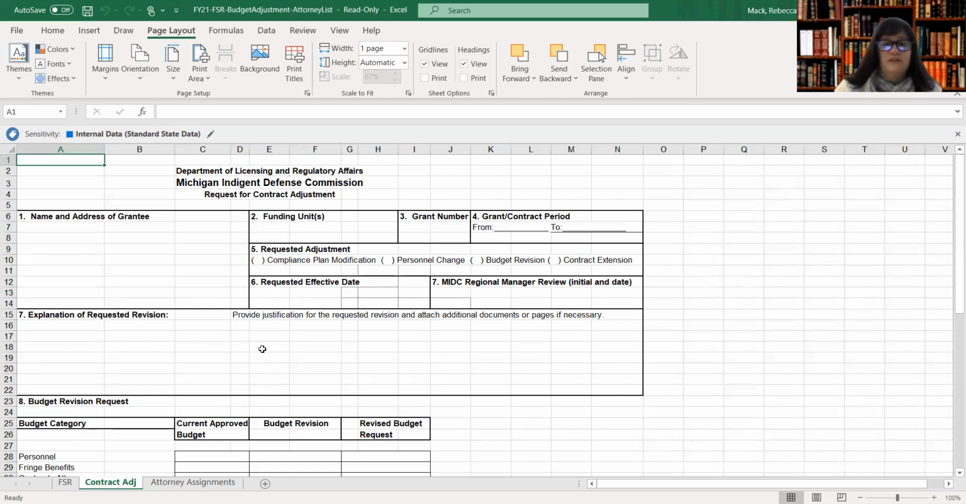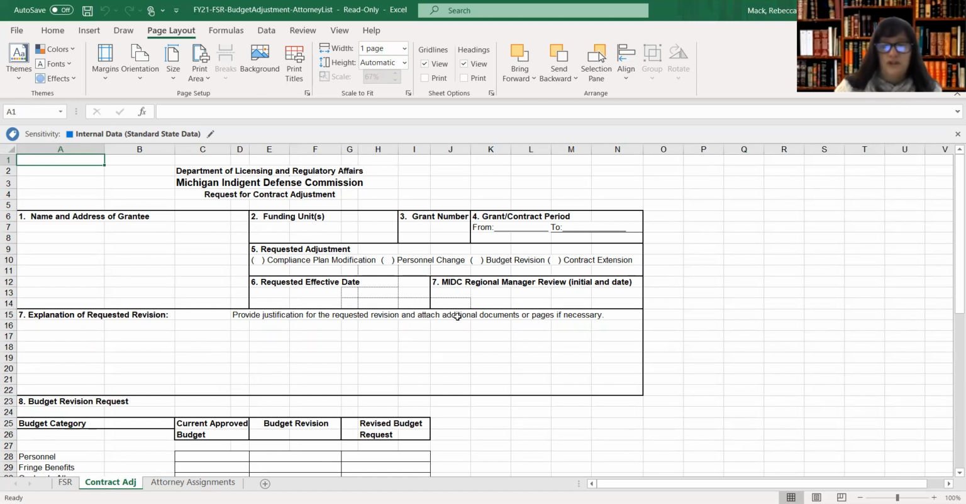This is not a process that increases any of the grant funding. It is only a process that identifies a shift within the funding that's already been awarded to your system, and asking you to complete the information related to who you are. In box 5, it's identifying if you're looking to change some aspect of your compliance plan. You're identifying to change a personnel, that if you had a person that had separated and you're now identifying a new person in that position, or if you're just looking to revise your budget.